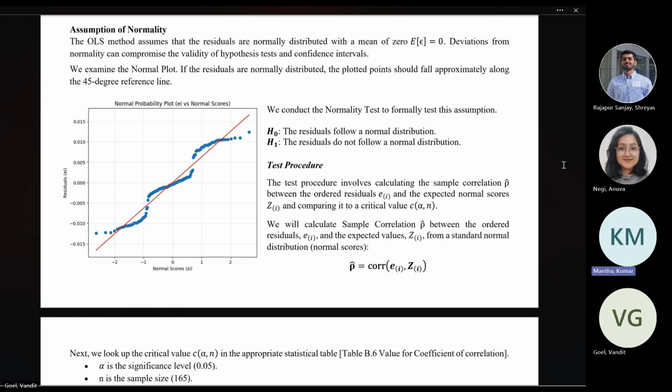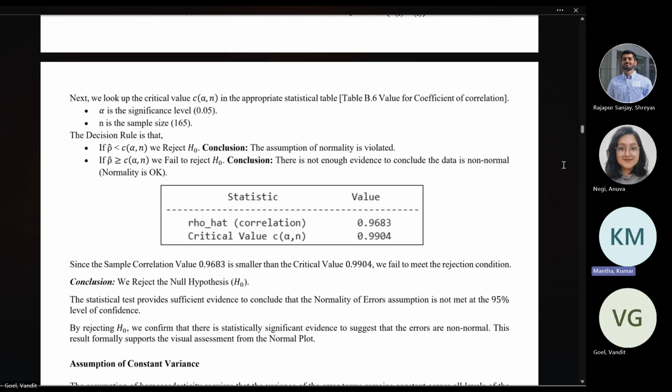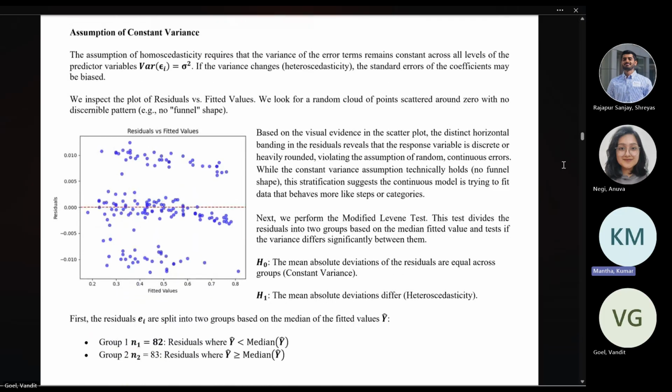Now, testing it statistically, we calculate the Pearson correlation here, and then we compare it with the critical value at a significance level of 0.05. With this test as well, we come to the same conclusion that the assumption of normality is not met. Now we go to the second assumption, which is the assumption of constant variance.